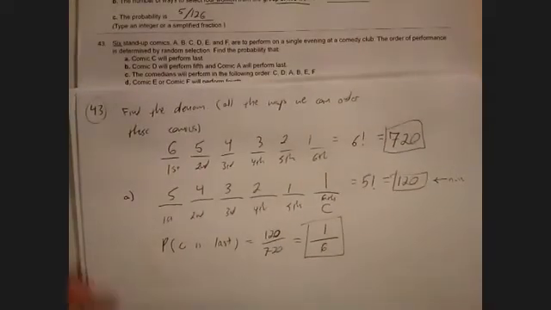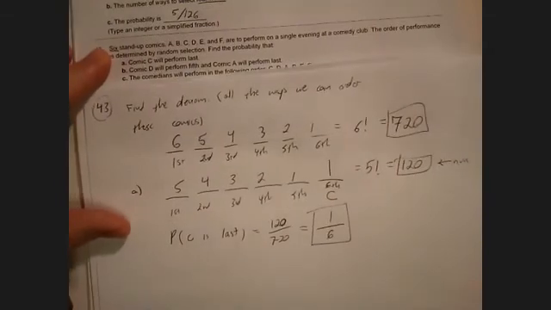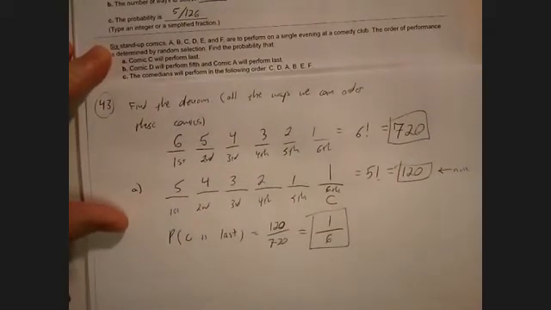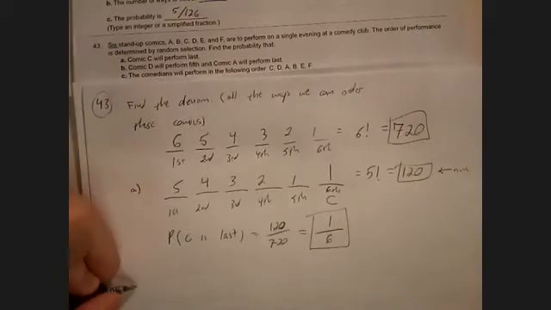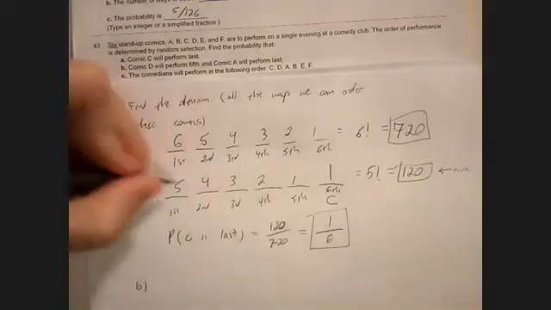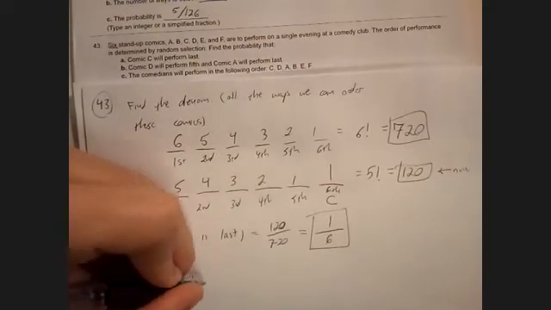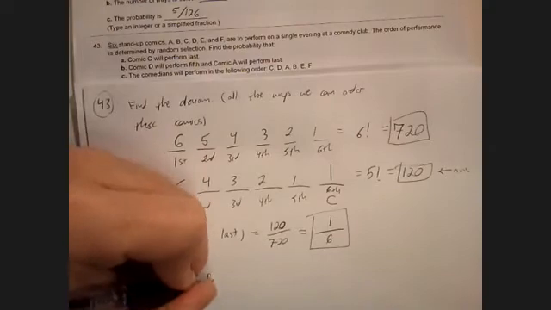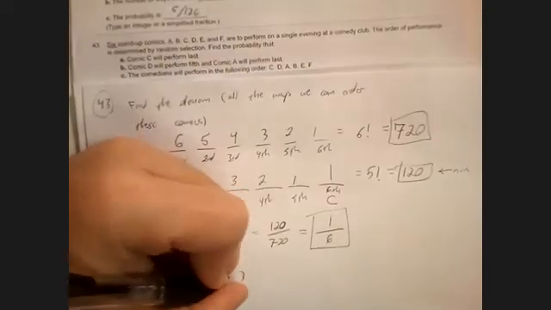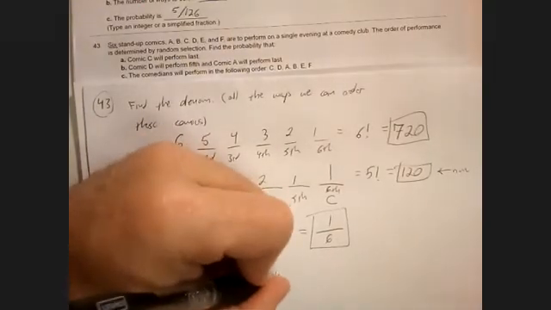That's part A. Part B says the probability D will perform 5th and A will perform last. Okay, so D 5th, and A last. Well, let's do my blanks again.